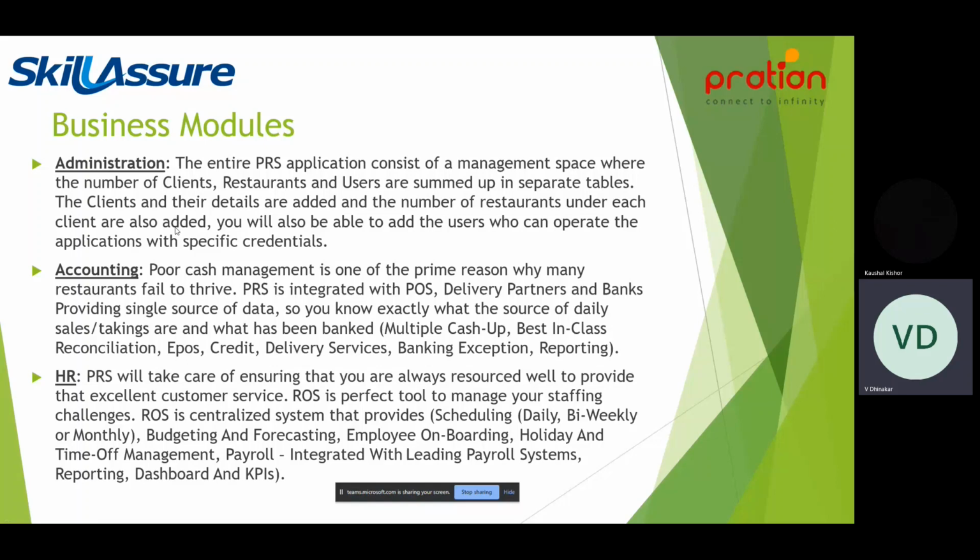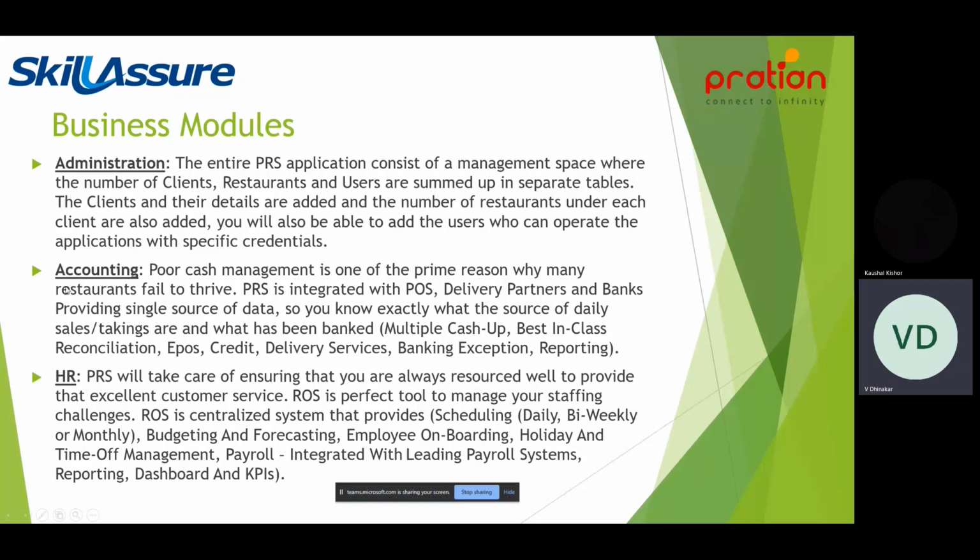So different roles will be available for the users. Everything will be normalized and separated into separate tables. So the clients will be able to add their details about the restaurants and the restaurant users, either managers, waiters, chefs, or anyone. So this will be our administration block.